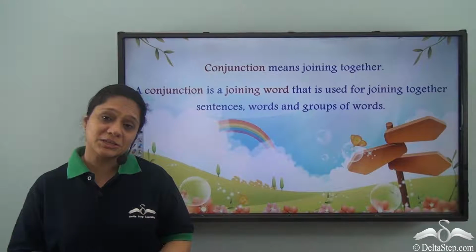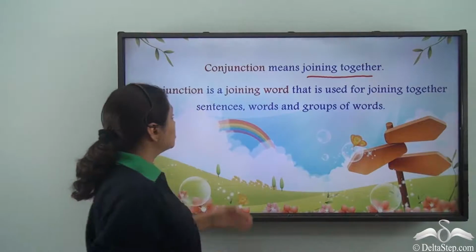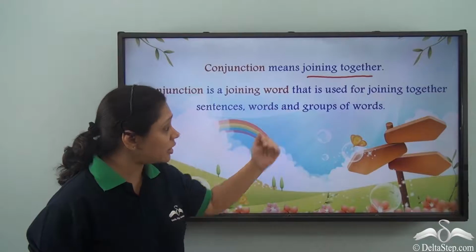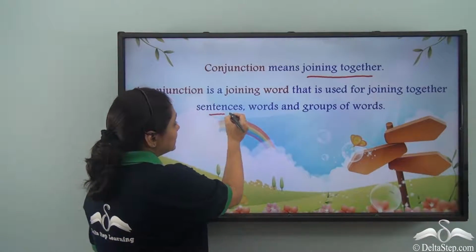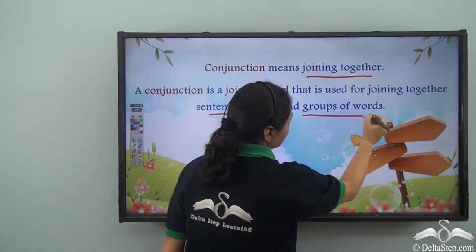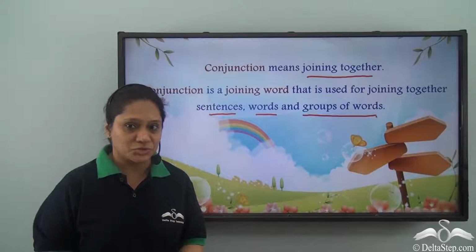We have learnt that conjunction means joining together. So, a conjunction is a joining word that is used for joining together sentences, words and groups of words. Let us learn about some new conjunctions today.